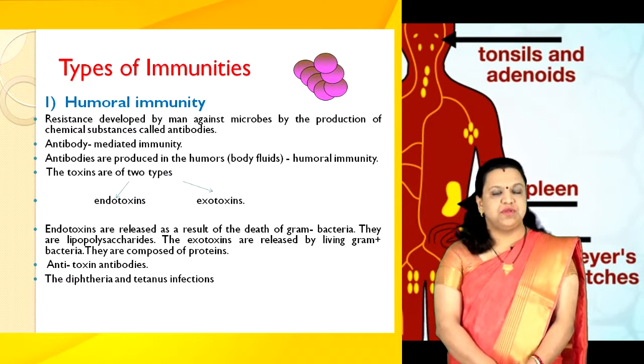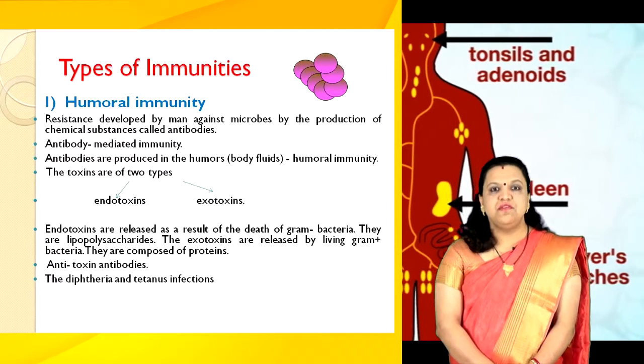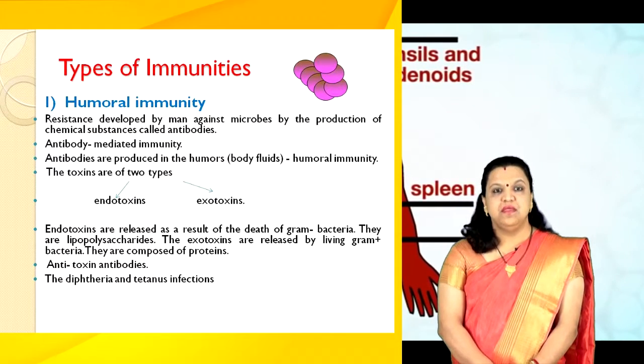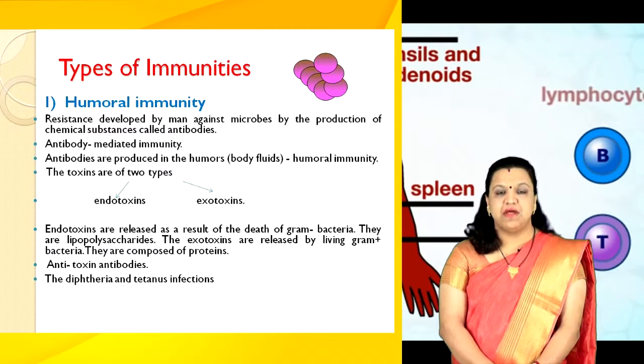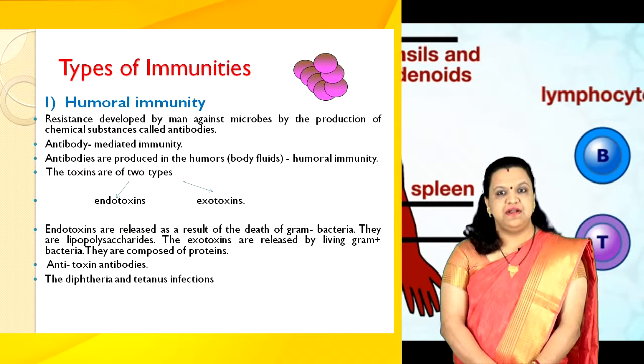The toxins are of 2 types, namely endotoxins and exotoxins. Endotoxins are released as a result of death of gram-negative bacteria. They are lipopolysaccharides. The exotoxins are released by living gram-positive bacteria. They are composed of proteins. Both endotoxins and exotoxins are antigenic and they function as antigens.